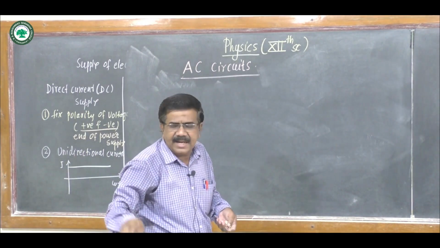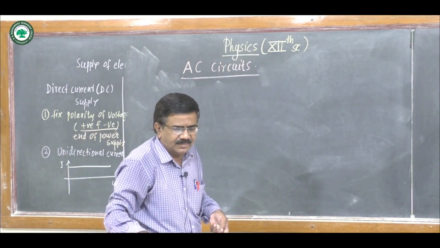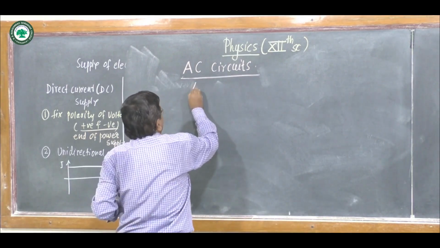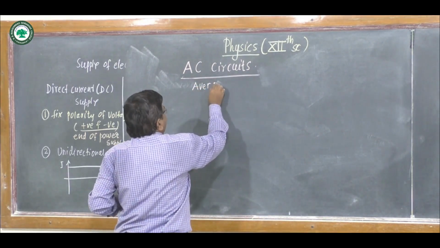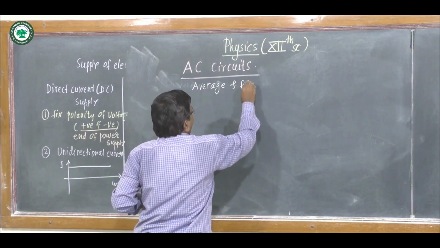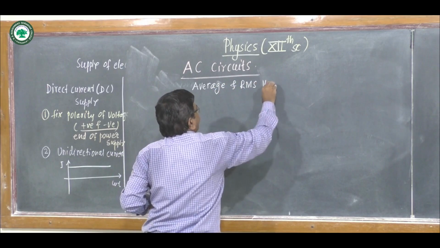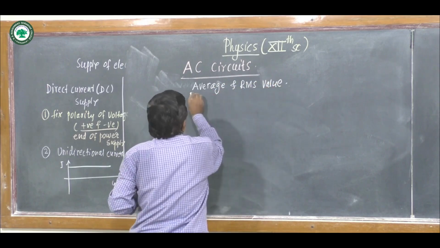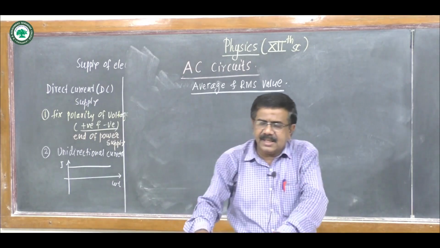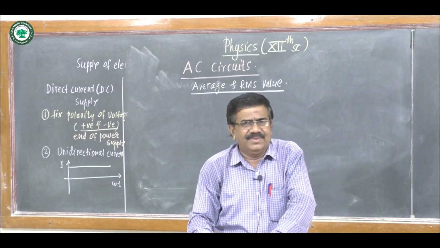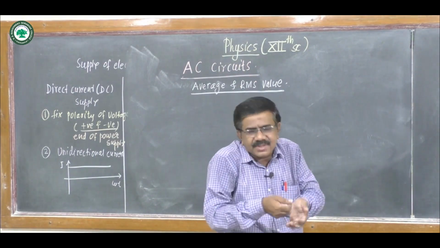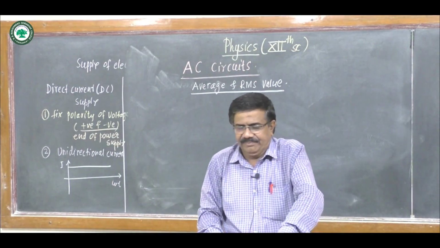Average and RMS value. Our next article is average and RMS, root mean square, value of EMF and current in AC supply. We see such AC circuits here, for which we use alternating current supply.